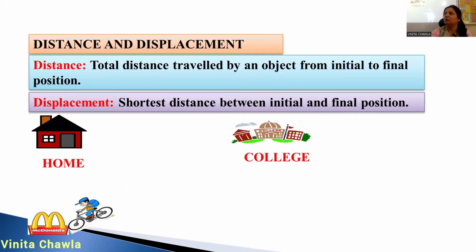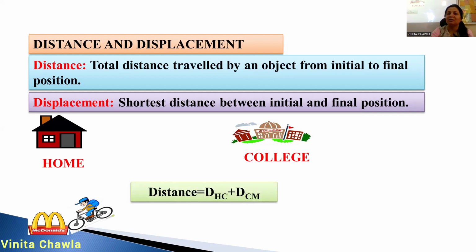And what is the total distance covered by you? First, you have covered the distance between home and college, and then the distance between college and McDonald's. So the total distance covered by you, home to college is HC and college to McD is CM, so DHC plus DCM. Okay, this is how we find the net distance.